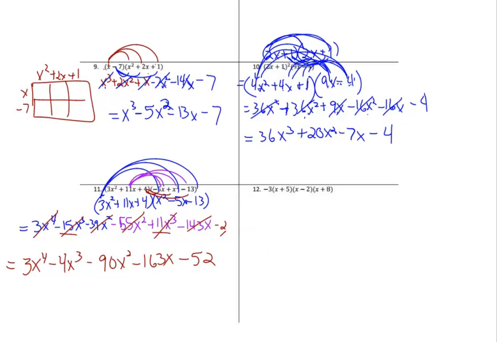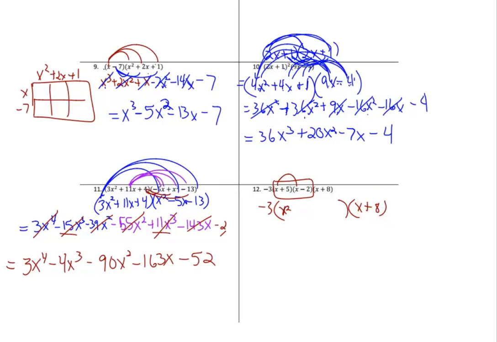Okay, for this one, my advice: that negative 3 is going to get multiplied in somewhere. You don't multiply it into more than one parentheses. You pick one and multiply it in. I'm going to wait till the very end. So I'm going to start with these two terms first. I'm going to leave a negative 3 out front, and I'm going to leave that x plus 8 at the end, but I'm going to multiply x times x, which is x squared.